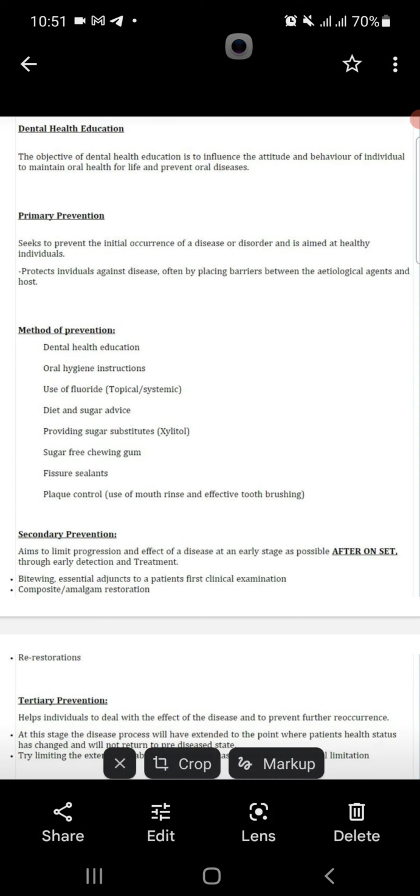First clinical examination, then radiograph, composite and amalgam restoration and re-restoration. These are all procedures which come in secondary prevention. Remember, radiograph, clinical examination, composite and amalgam restoration, re-restoration, these come in secondary prevention.